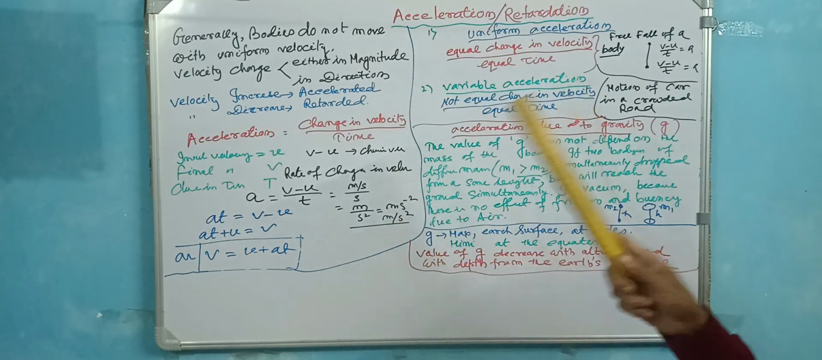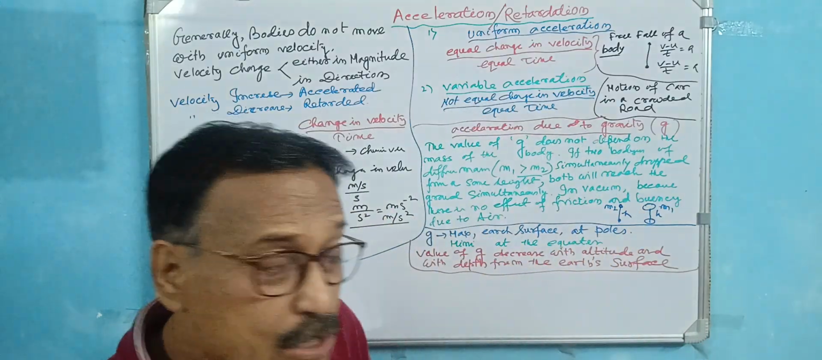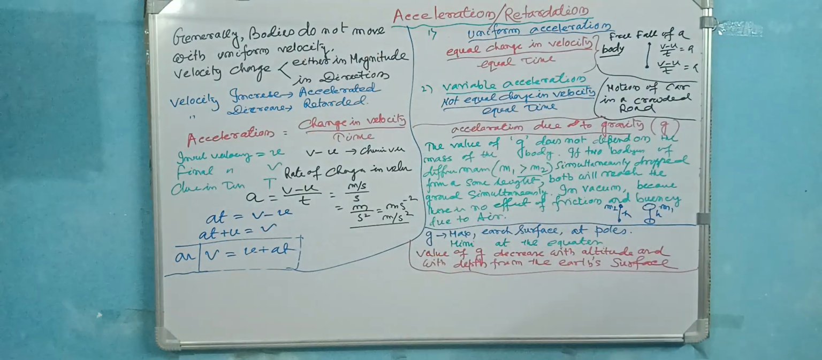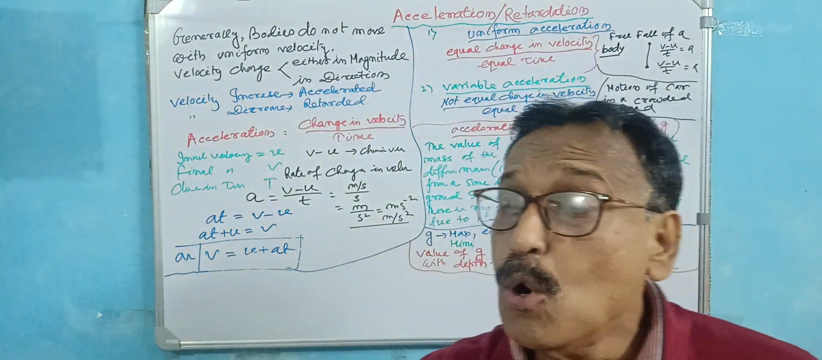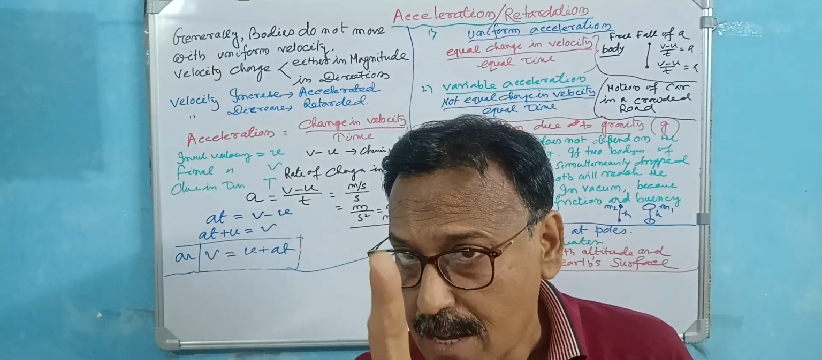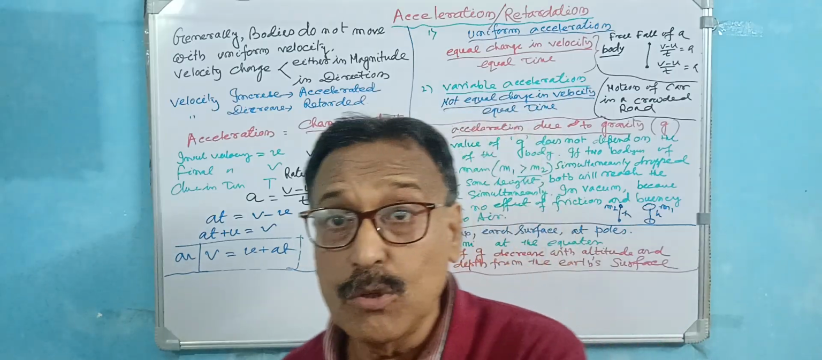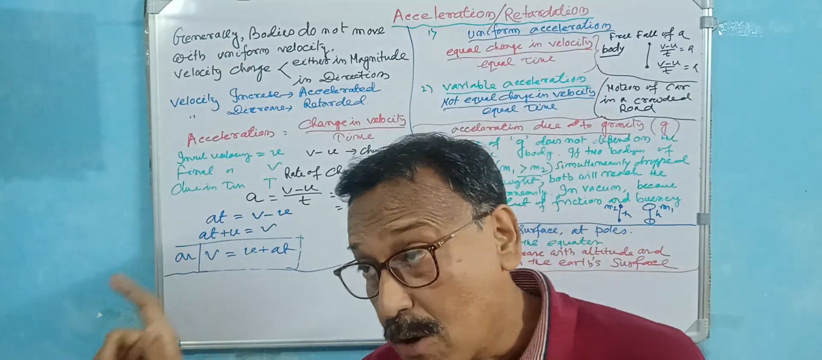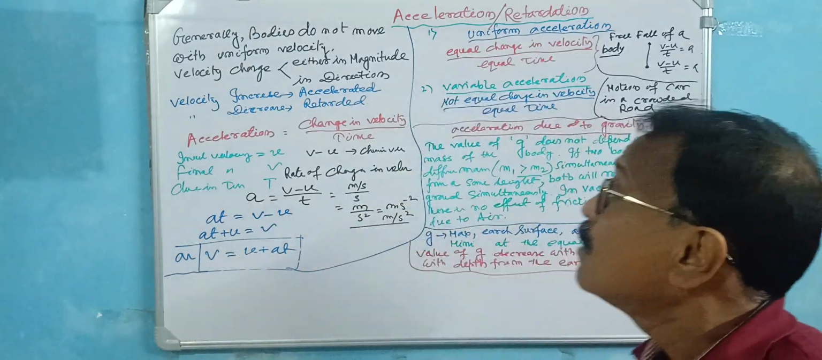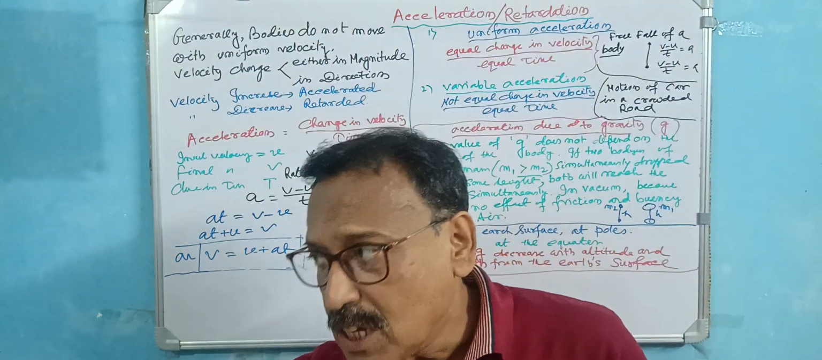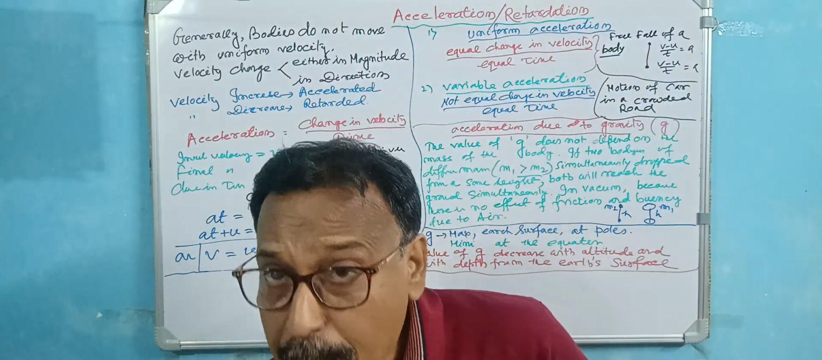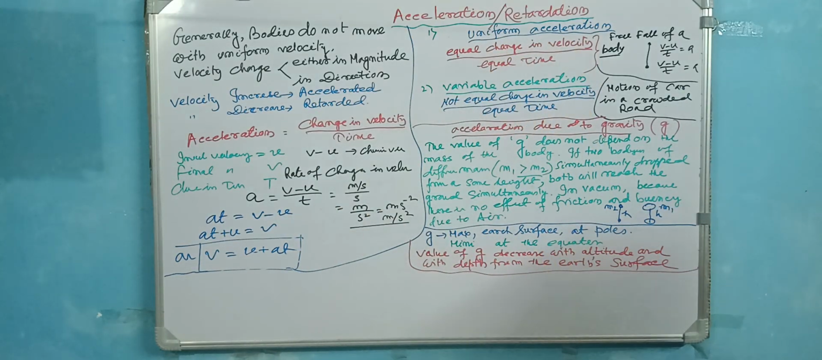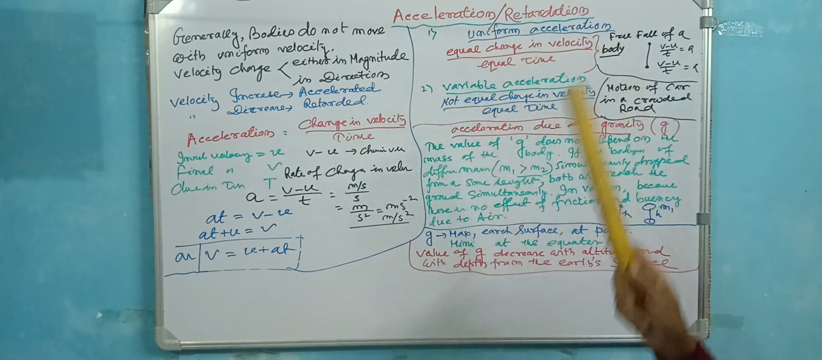clear. Now uniform acceleration. That means the acceleration is uniform. Suppose 2 meter per second square is the acceleration. That is uniform. Each and every time you accelerate 2 meter per second square. A very important thing is the unit. In case of acceleration, you always need centimeter per second square, meter per second square, or kilometer per hour square. That square is very important. So if there is a uniform acceleration, each and every time 2 meter per second square, that is called uniform acceleration. Equal change in velocity in equal time.